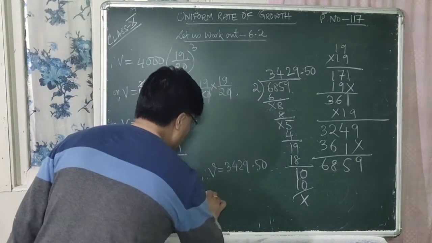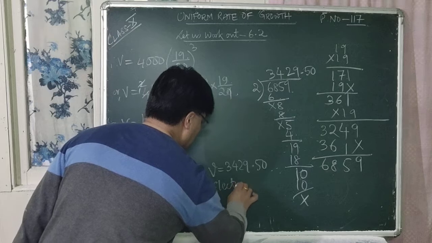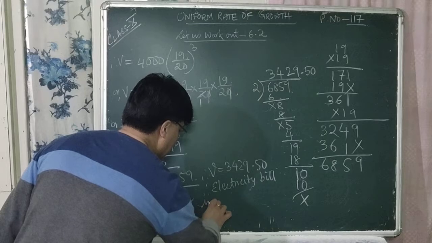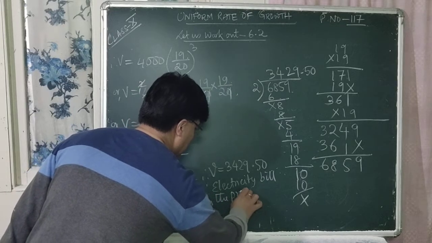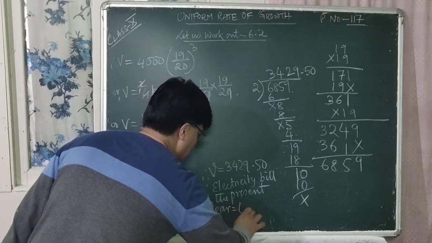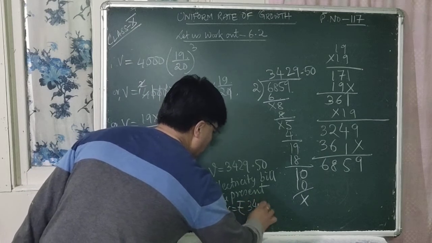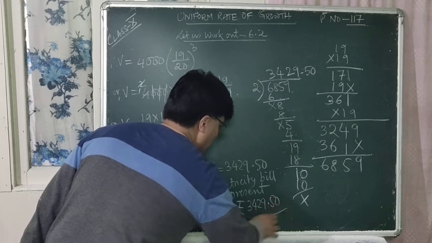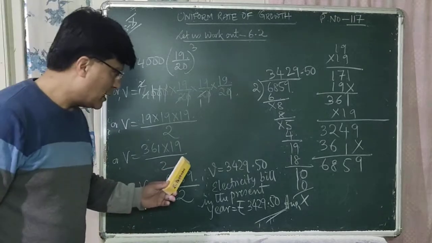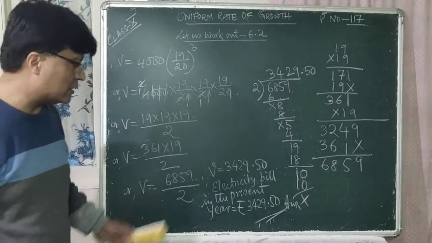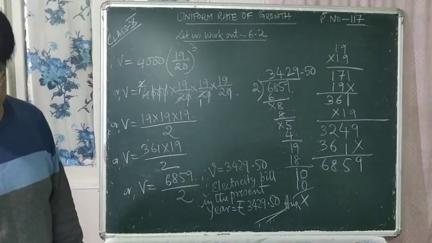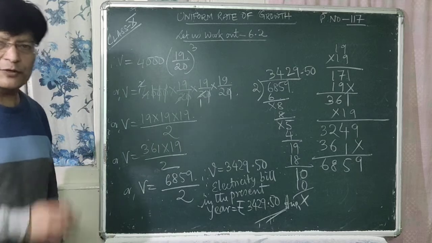Therefore, electricity bill in the present year is equal to rupees 3429.50. So this is the answer. So is that clear to all of you?